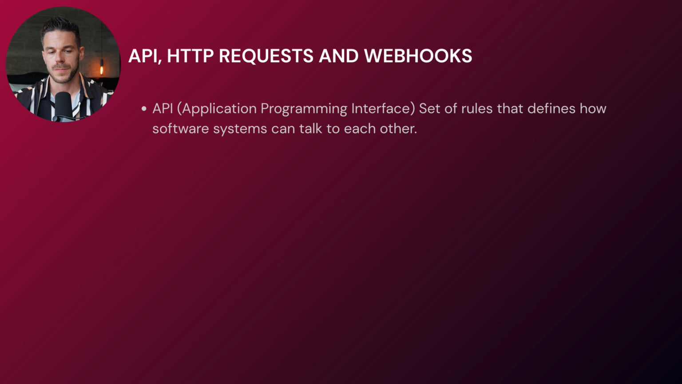An API, an application programming interface, is basically a set of rules that defines how software systems can talk to each other. For example, our Anytime workflow and Google Sheet. There has to be a set of rules how this works, and this is the so-called API.